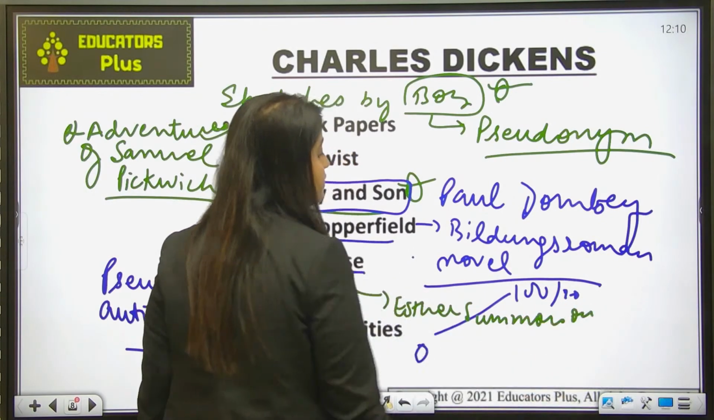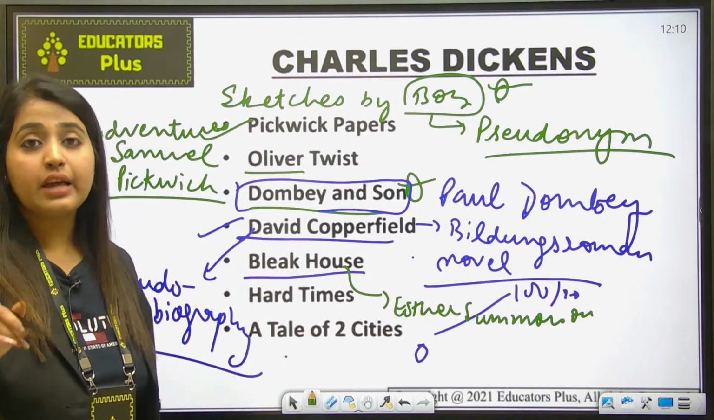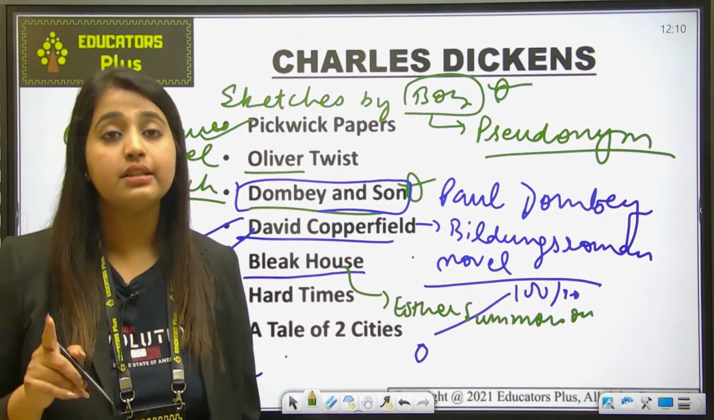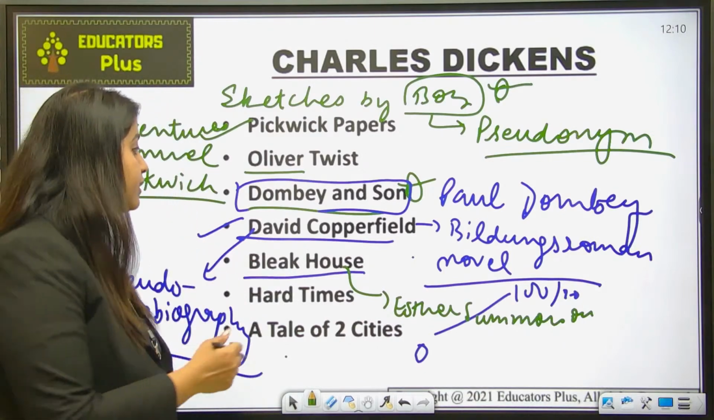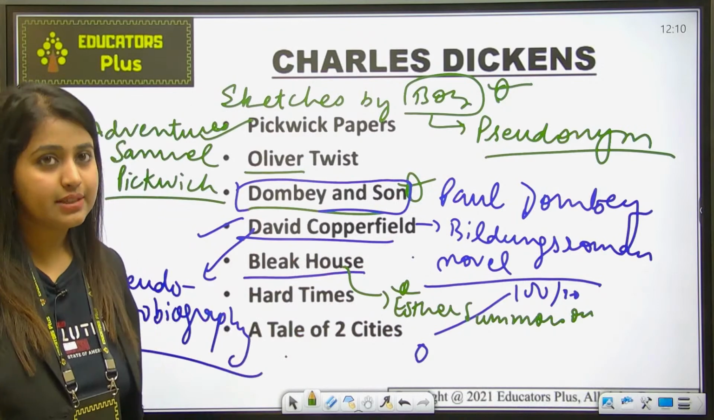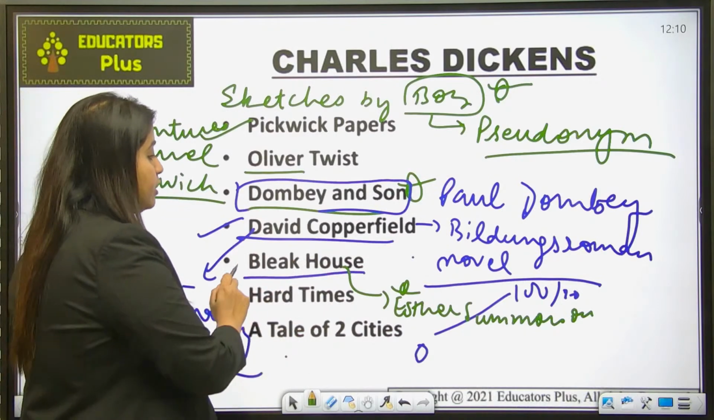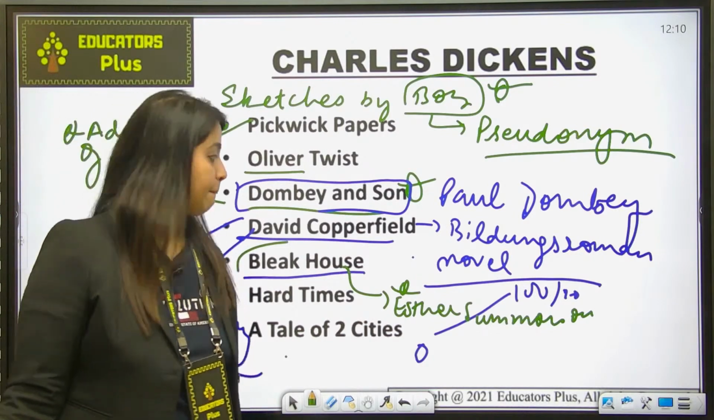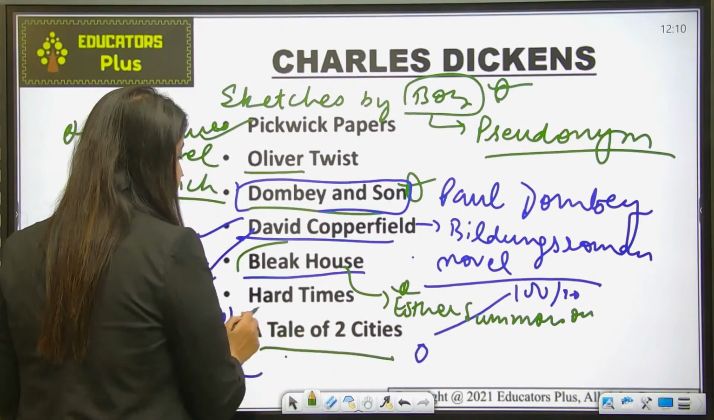Esther Summerson is the name of the heroine, who is considered an orphan and a Dickensian saint. ठीक है, तो आपको याद रखना है, ये आपसे क्वेश्चन पूछा गया था: in which of the following works is Esther Summerson a character? So she is a character in the work Bleak House by Dickens. Okay. Last is Hard Times.